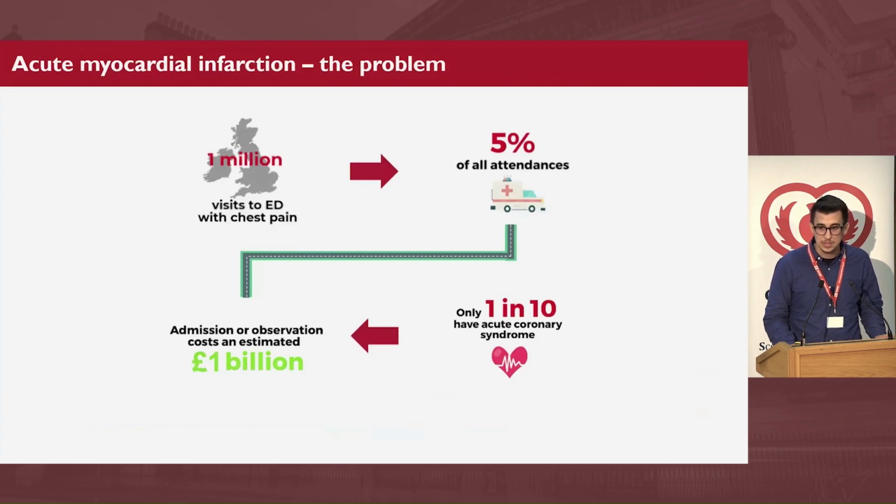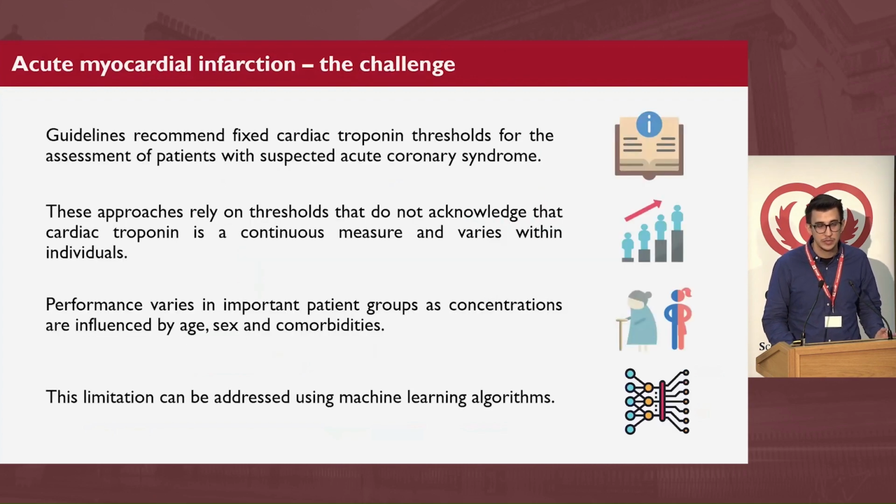Now, the challenge is that the guidelines recommend fixed cardiac troponin thresholds for the assessment of patients with suspected acute coronary syndrome. However, these approaches rely on thresholds that do not acknowledge that cardiac troponin is a continuous measure and varies within individuals. As a result, performance varies in important patient subgroups as concentrations are influenced by age, sex, and comorbidities. This limitation can be addressed using machine learning algorithms.